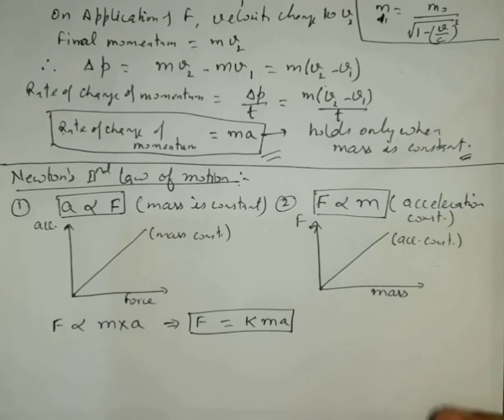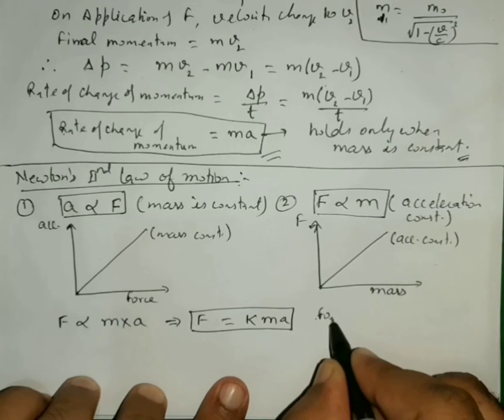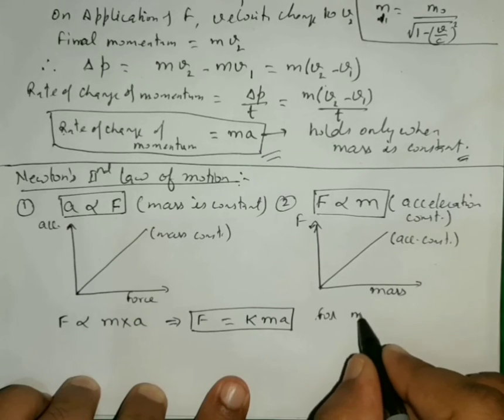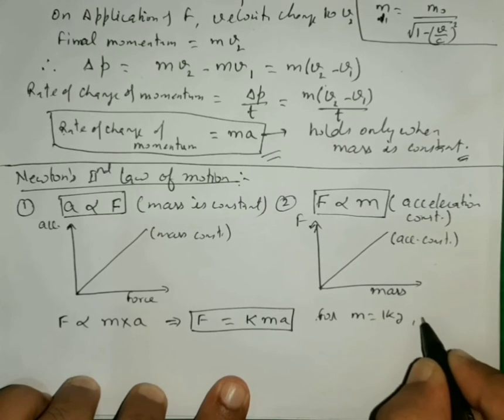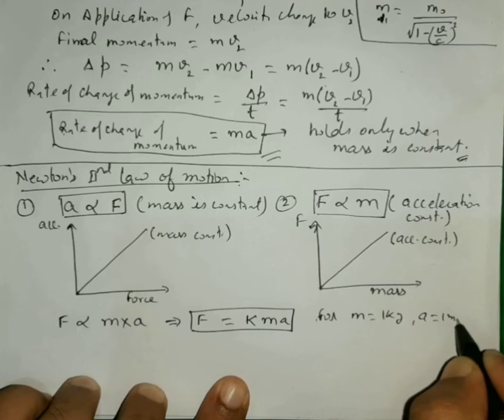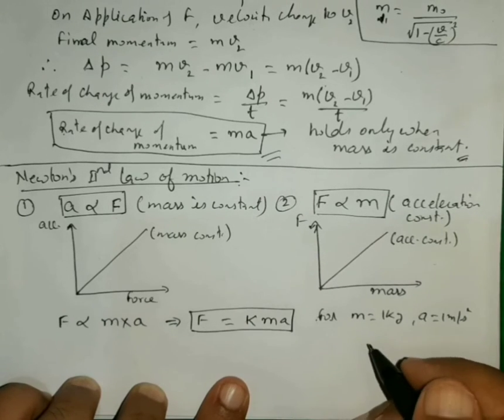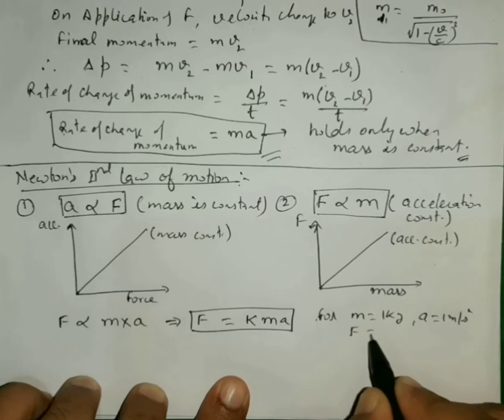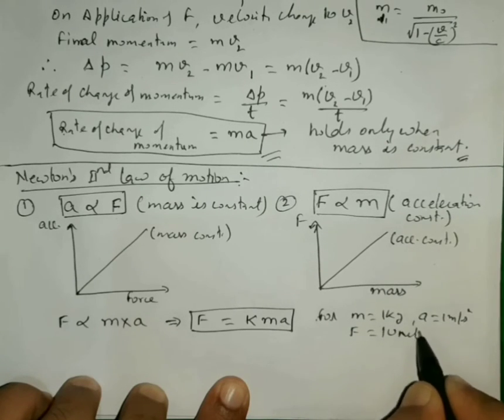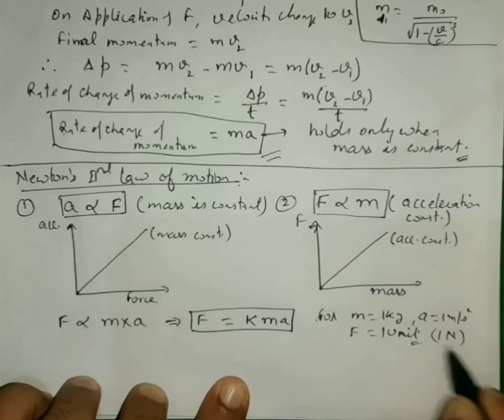For m equal to 1 kg and acceleration equal to 1 meter per second square, the force is taken as 1 unit, or we can say 1 Newton.